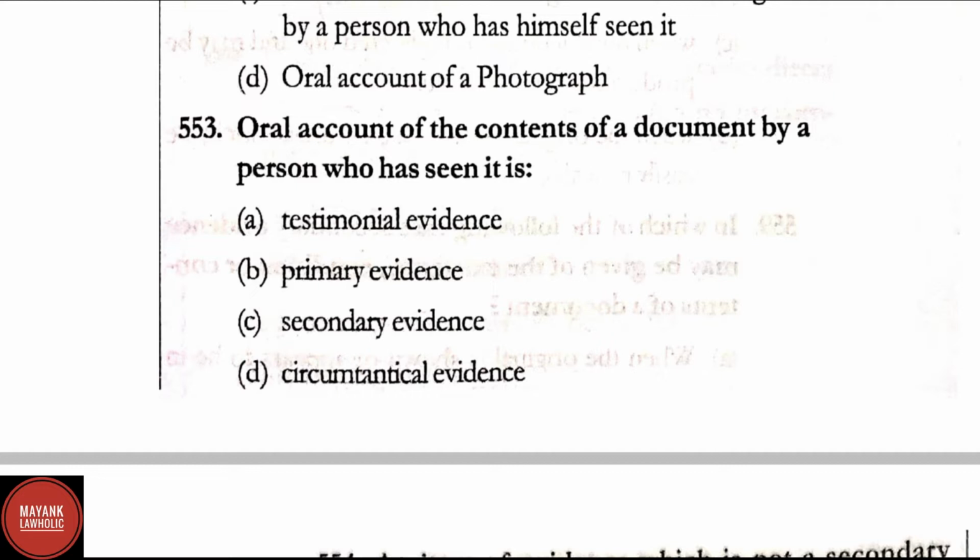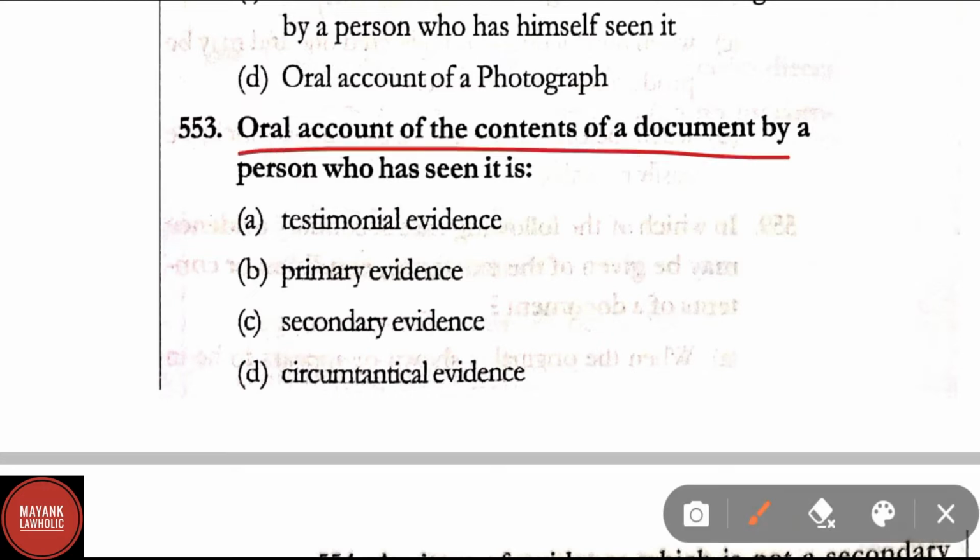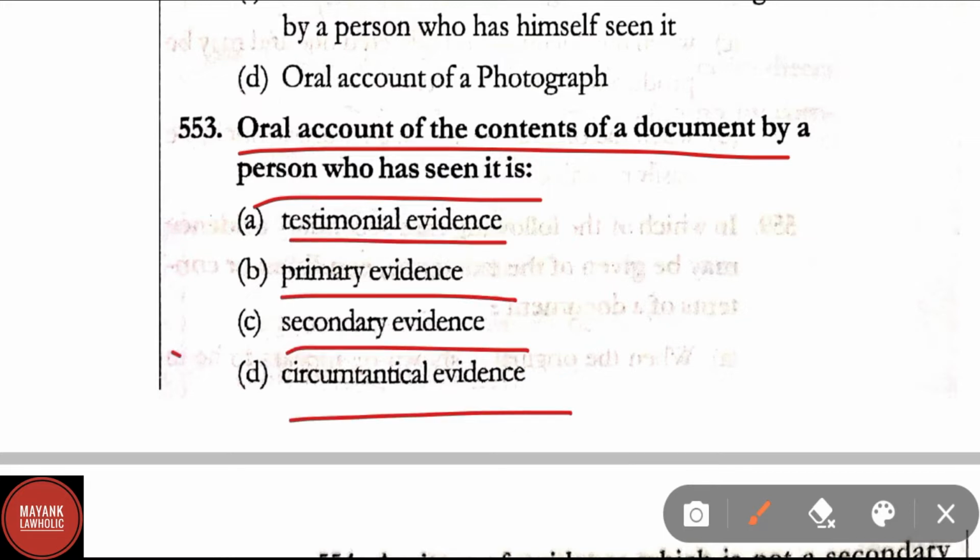Question number 553. Oral account of the contents of a document by a person who has seen it is: testimonial evidence, primary evidence, secondary evidence, circumstantial evidence. Correct answer here is option C, that is secondary evidence.